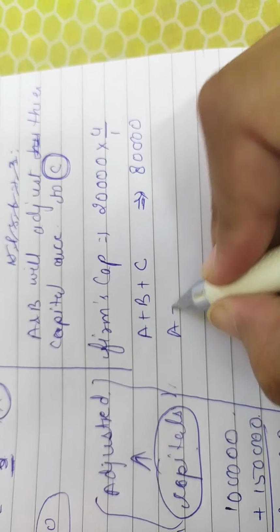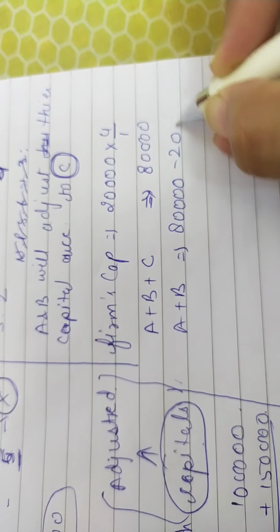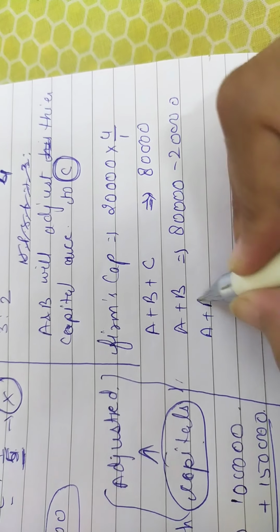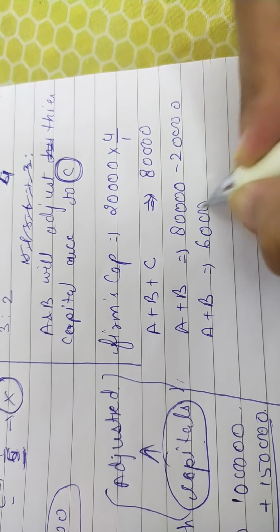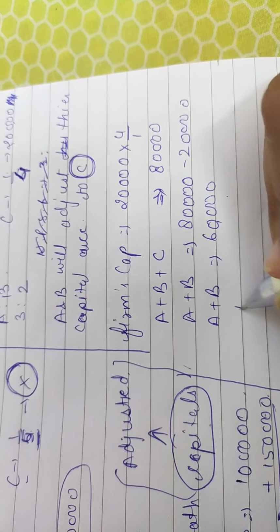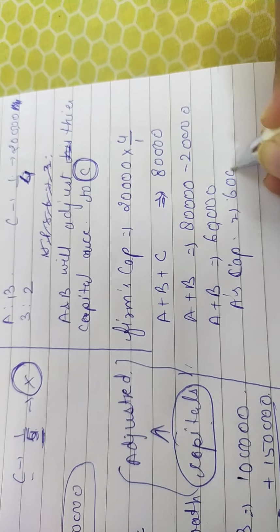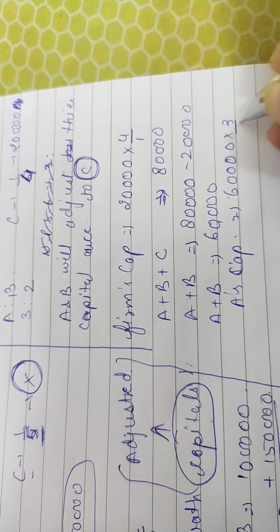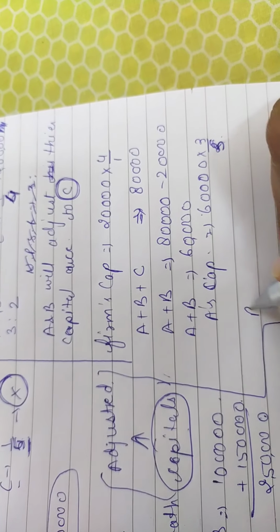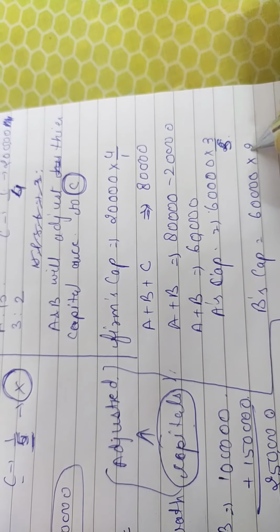Now we can calculate A plus B's capital, that is 80,000 minus 20,000. It means I am removing C's capital from here, and A and B have their combined capital of rupees 60,000. And now we can calculate A's share, A's capital, that is 60,000 into 3/5,